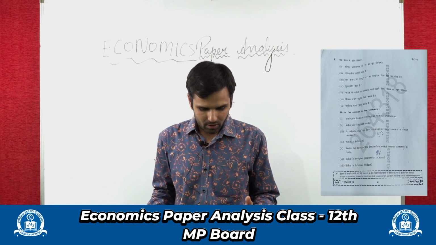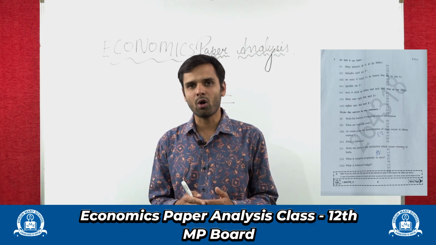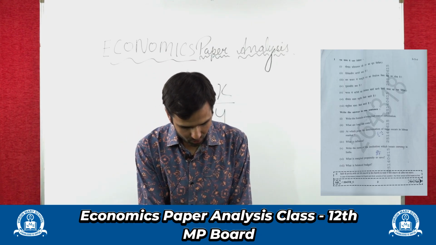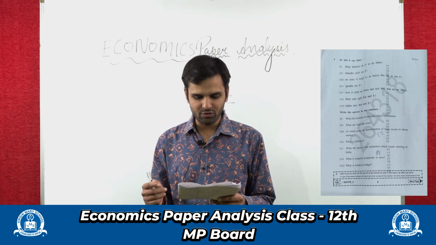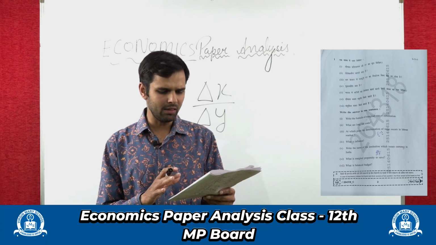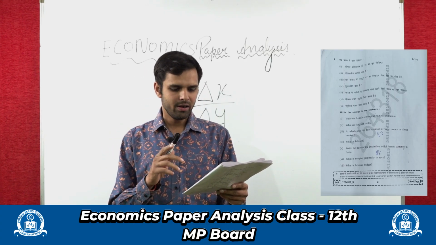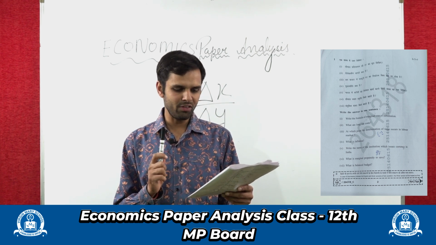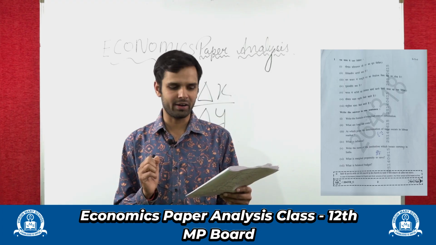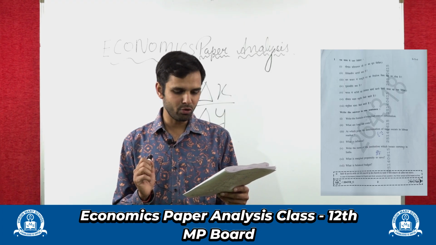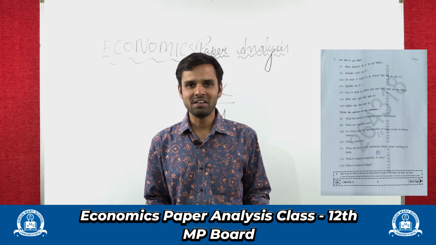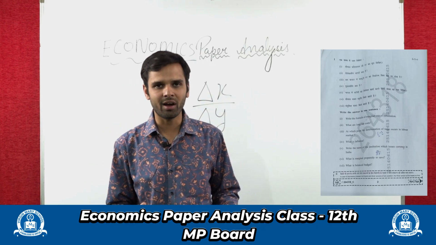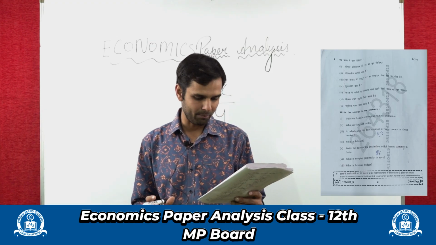What is long run cost? Long run cost is cost in which all the factors are variable. Now, at which point does the determination of wages occur in the labor market? So this is very simple. When demand of labor is equal to supply of labor, that is when determination of wages occurs in the labor market. Now, what is the name of the institution which issues currency in India? This everyone knows. RBI, Reserve Bank of India, is the only institution in India which issues the currency.